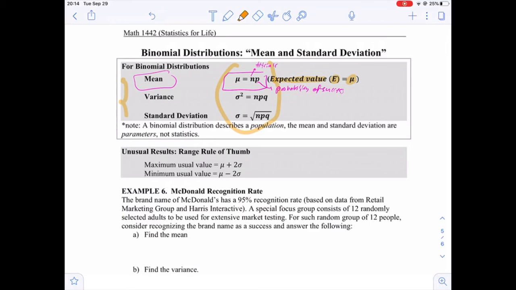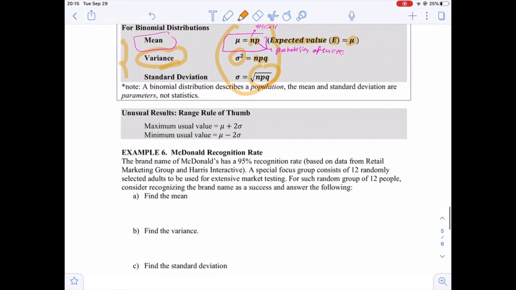If you know that a given probability distribution is binomial and you want to find the mean, it's n times p. And the variance, sigma squared, is n times p times q: number of trials times probability of success times probability of failure. If you want to find the standard deviation, we just take the square root of the variance. Now, binomial distribution usually describes the whole population.